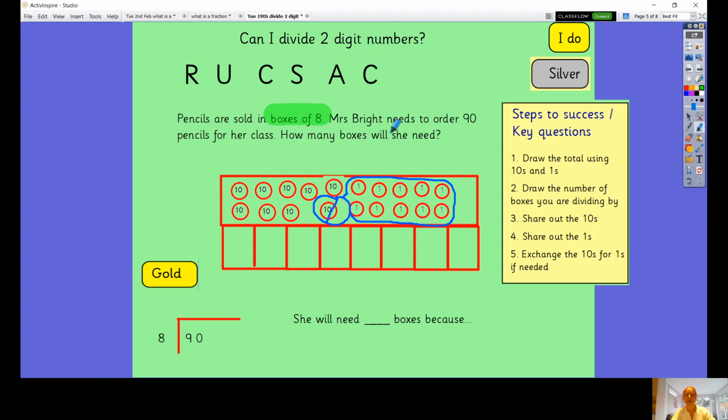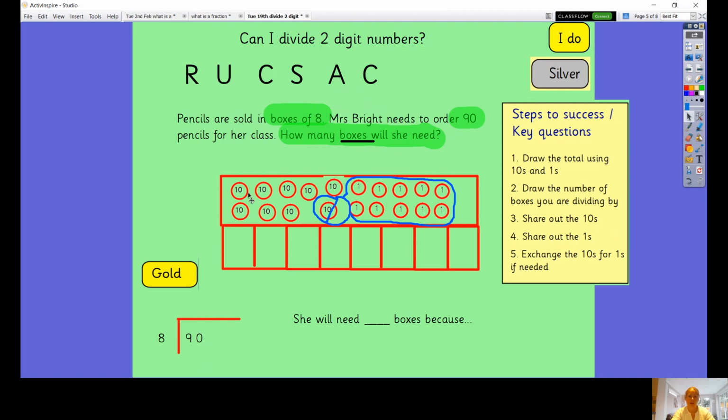I'm not going to highlight Mrs. Bright, sorry Mrs. Bright, but it's not really relevant which teacher it is that's doing the ordering, or even if it's a teacher. But it is relevant that she needs to order 90 for her class. How many boxes will she need? And I want to almost super underline how many boxes will she need. Okay, that's a little hint of what we're going to do.